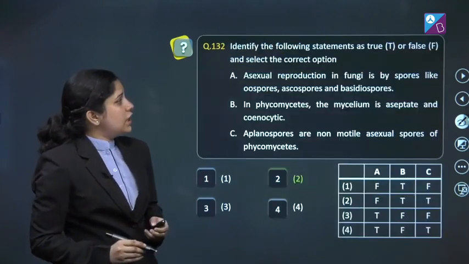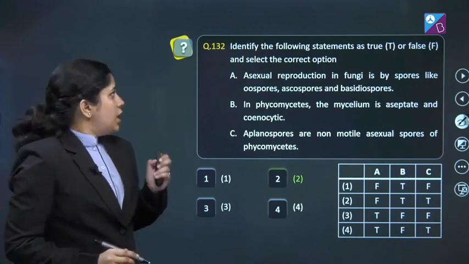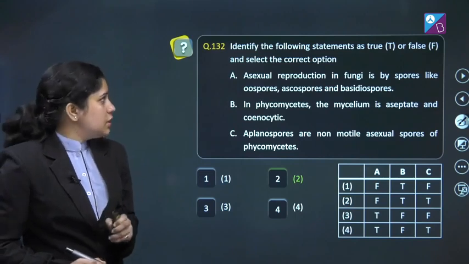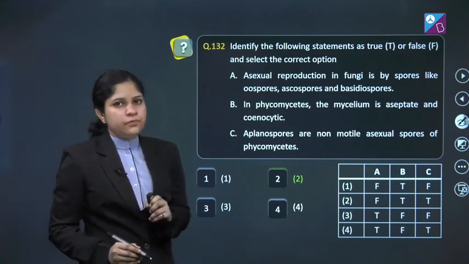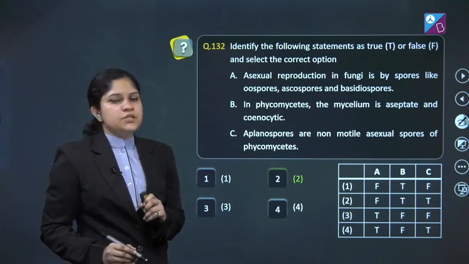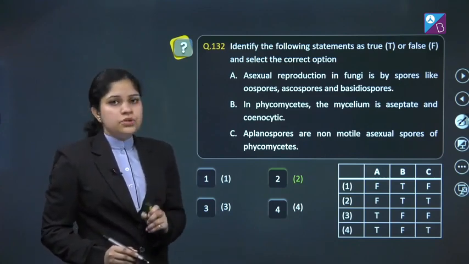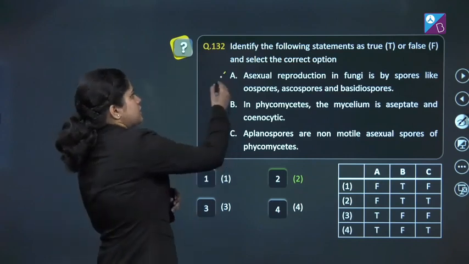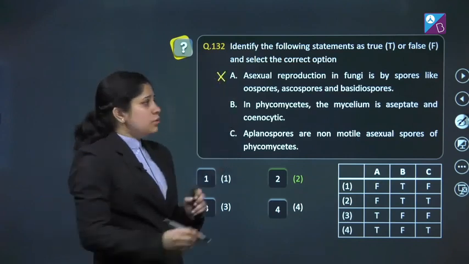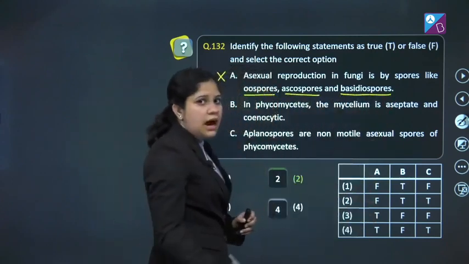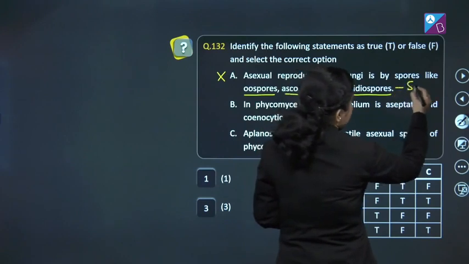Question number 132. Identify the following statements as true or false and select the correct option. A. Asexual reproduction in fungi is by the spores like oospores, ascospores and basidiospores. This statement is incorrect. Why so? Because oospore, ascospore and basidiospores are the sexual spores.